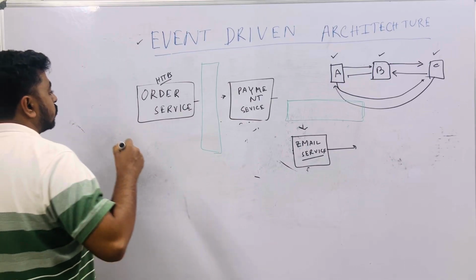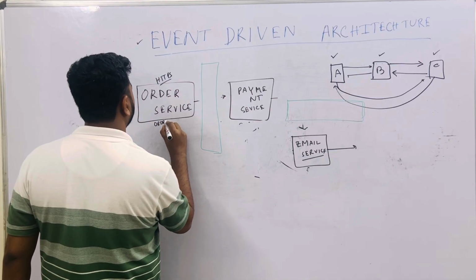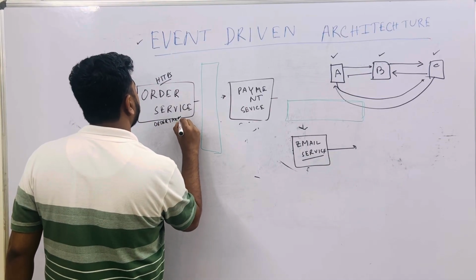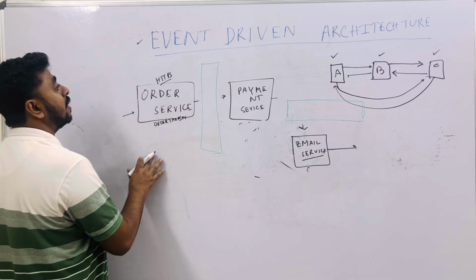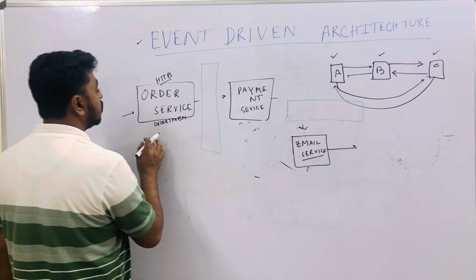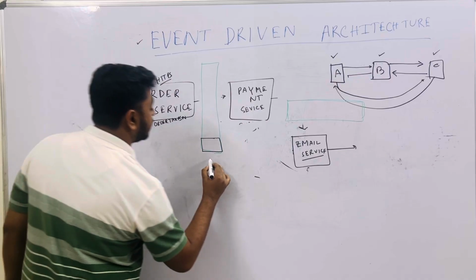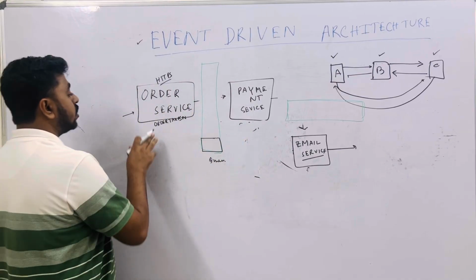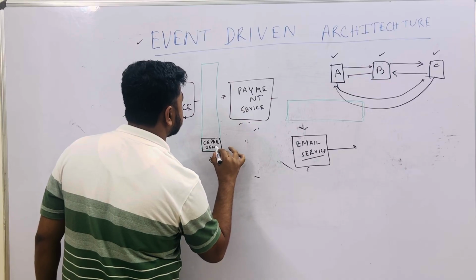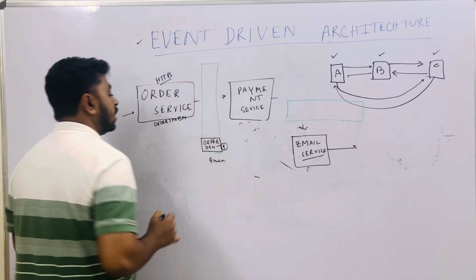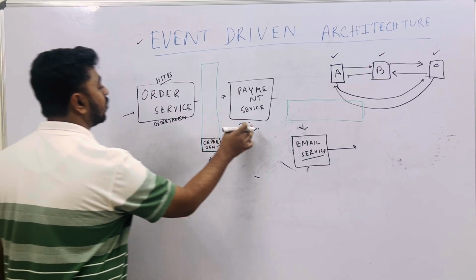So, what will happen? After an order has been taken, the order service will generate a message, generate an event. The event will be generated and added to this queue. So, this event may be "order generated for order ID 1". You may ask how the payment service will get the details.